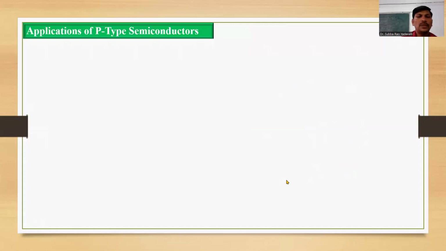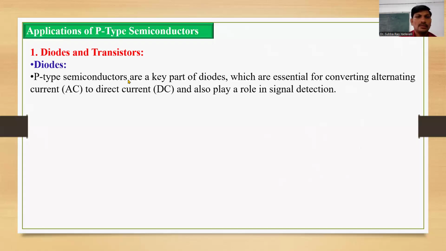Next one, applications of p-type semiconductors. These p-type semiconductors are widely used in diodes and transistor fabrication. The p-type semiconductors are key parts of diodes, which are essential for converting alternating current to direct current. They also play a role in signal detection.